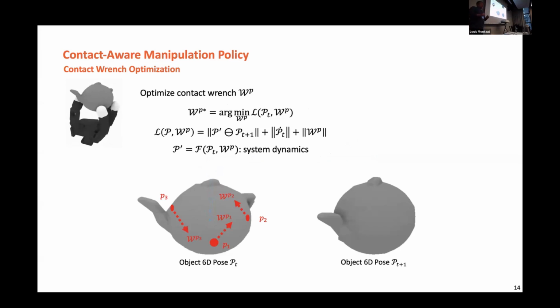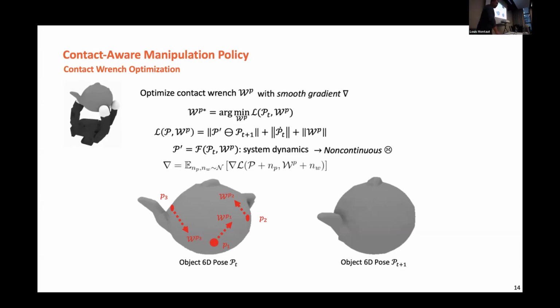The good part about this is that everything right now is done in the differentiable simulation, which provides a gradient for us to do this. But you're probably already aware that for manipulation, especially contact-rich manipulation, the gradients are usually hard to calculate, and there are also some discontinuities. So what we do is we leverage a smooth gradient.